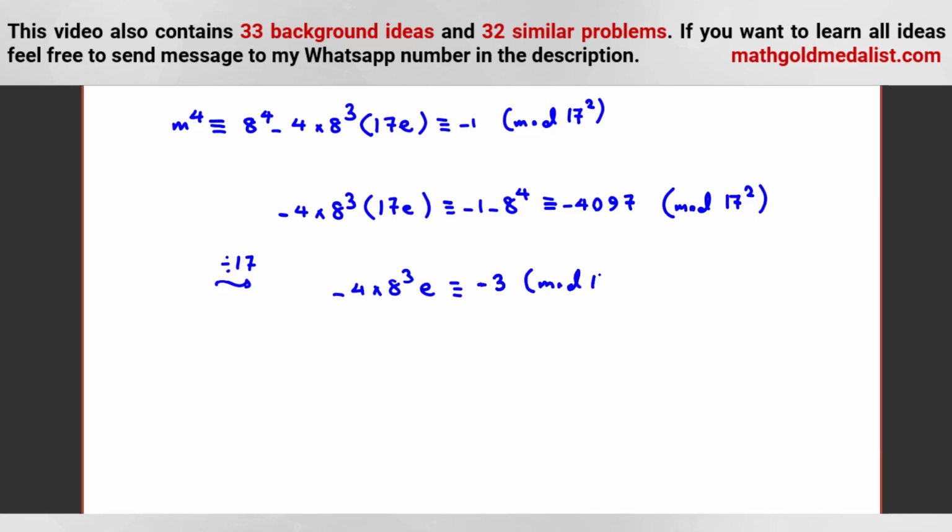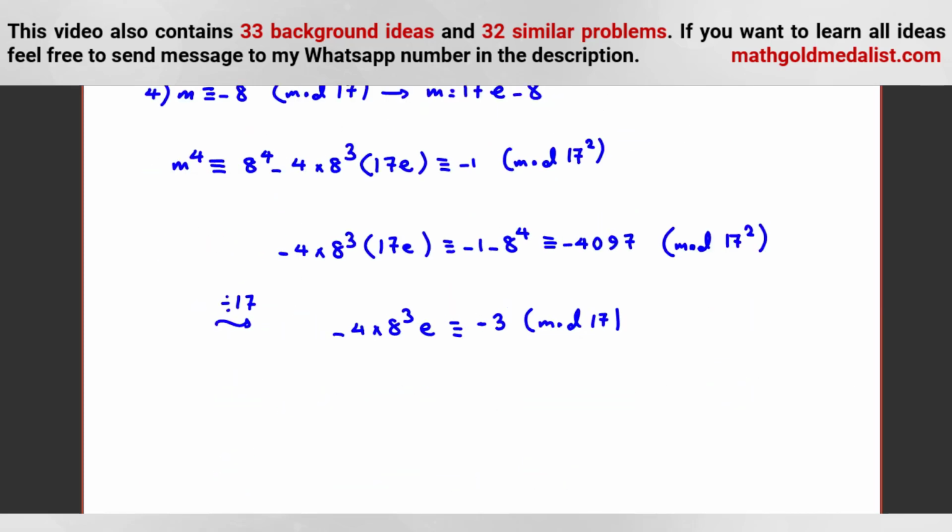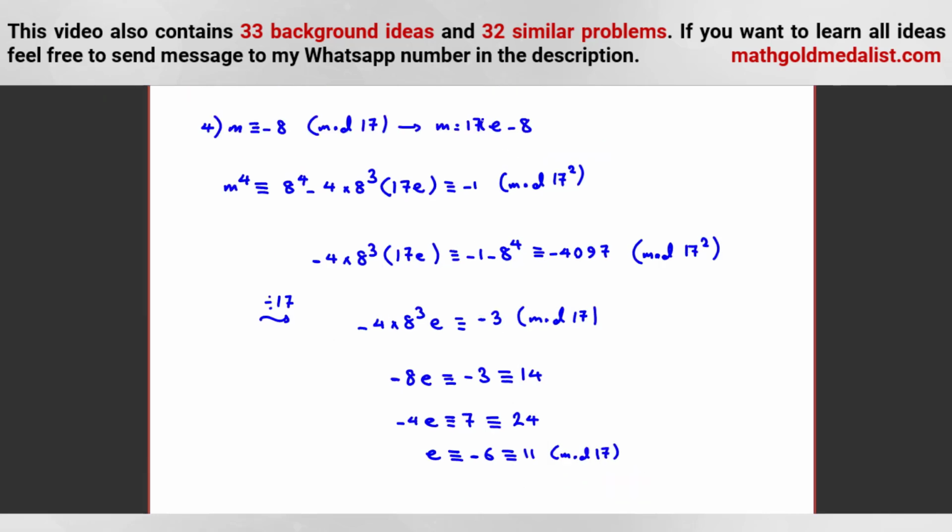Mod 17. And also we calculated this part, negative 2, negative 1, 8. Here, because it is negative of that, it is negative 8. E is congruent to negative 3. Negative 3 plus 17, 14. We can divide by 2. Negative 4e is 7. Again, if we add 17, 24. We can say e is congruent to, we can divide by negative 4. It will be negative 6, 17, 11. Okay, so if you want to find the minimum of this, we should write 11.